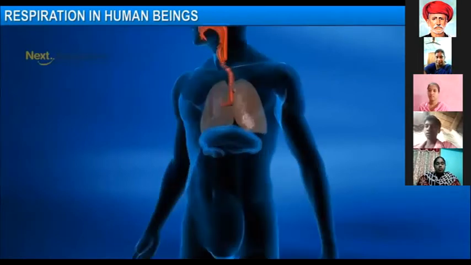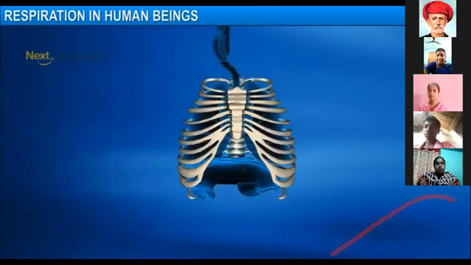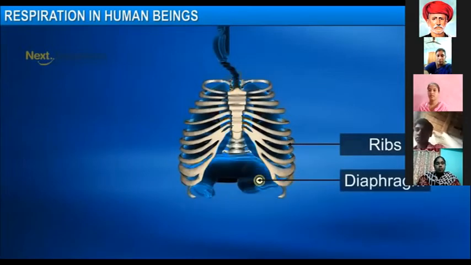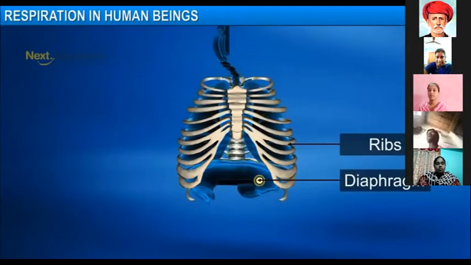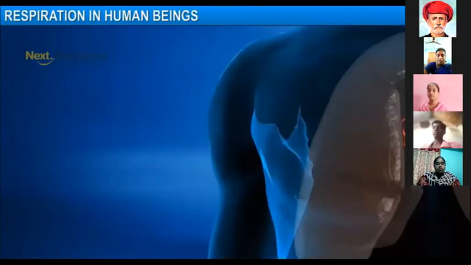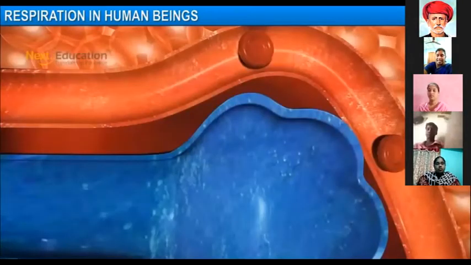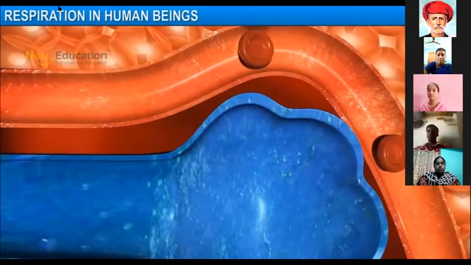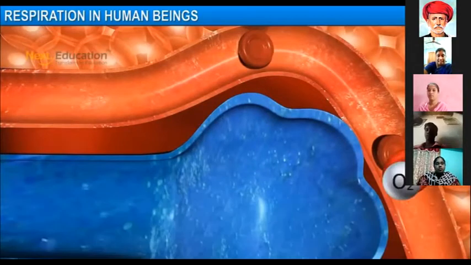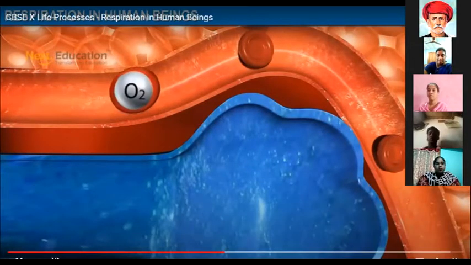Okay, see, the blood vessels are there. See all of you, this is the human body. And see, this is the rib cage. Under the rib cage there is a diaphragm. The diaphragm shows movement upward and downward during inhalation and exhalation. See, the red color indicates the blood flowing to all parts of the body.